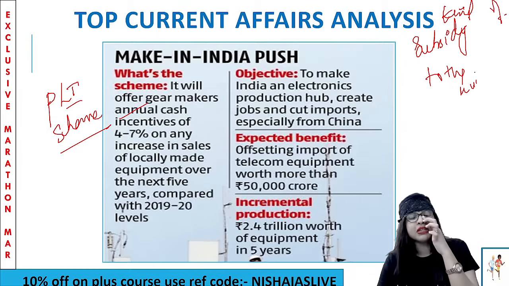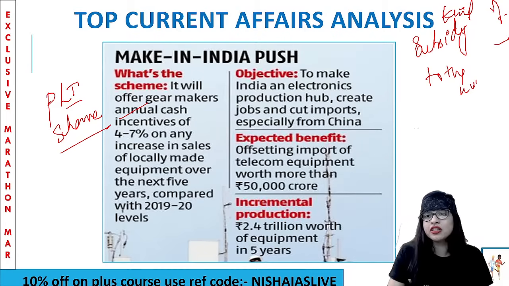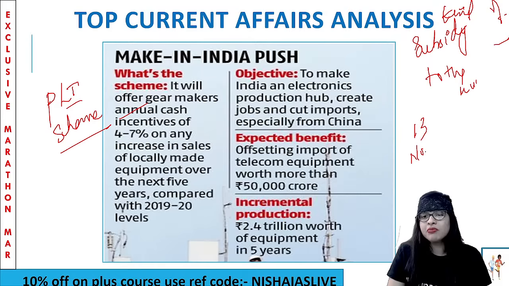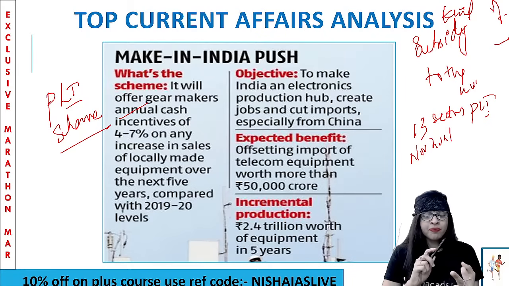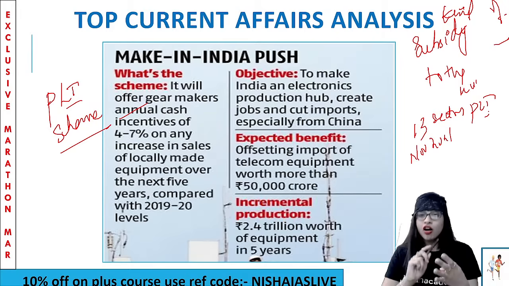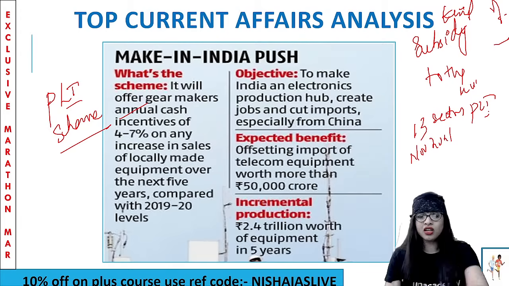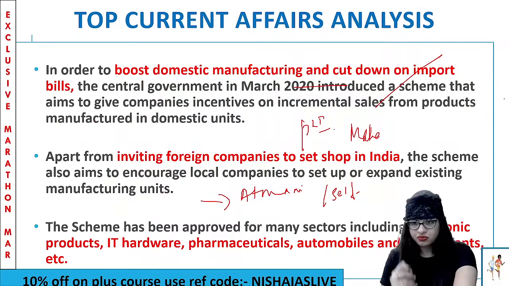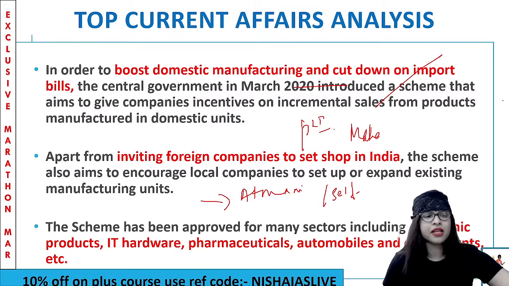Now, as per November 2021 data, that is last month's data, I can tell you that 13 sectors, I repeat, initially only 2 to 3 sectors were there, but as per November 2021 data, 13 sectors are coming under PLI. Which are they? Pharmaceuticals, mobile phones, specialty steel, auto components, technical textiles, telecom, then electronic products, components, etc. Clear? Fine. So this is very, very important, my young officers. So please keep a check on it.